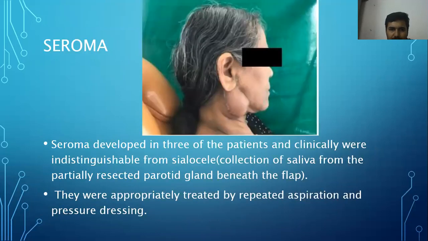The next complication is seroma. Seroma developed in 3 of the patients and clinically it was indistinguishable from a sialocele, a collection of saliva from the partially resected parotid gland beneath the flap. They were appropriately treated by repeated aspiration and pressure dressing.